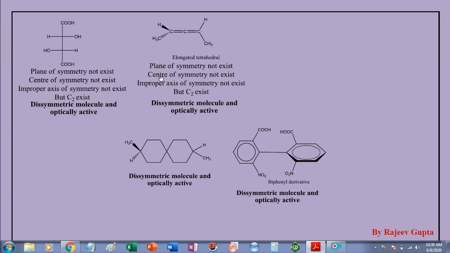So we check chirality mainly using two symmetry elements, plane of symmetry and center of symmetry. Now observe these molecules. Dissymmetric molecule and optically active.